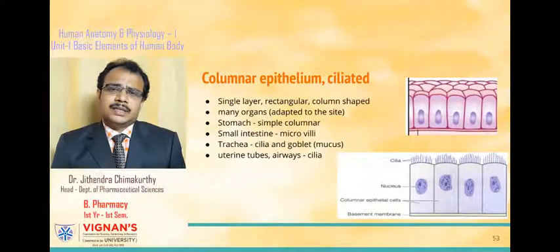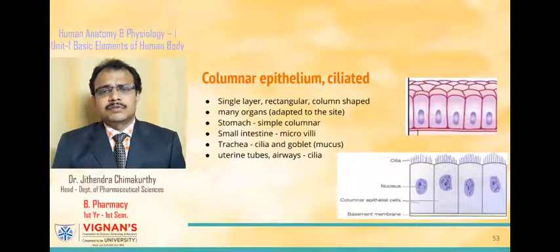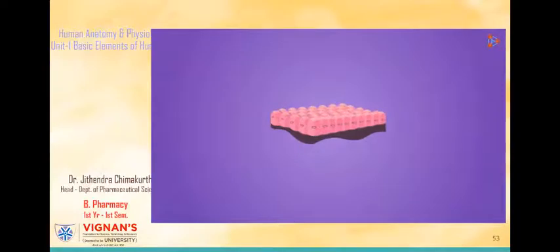The columnar epithelial cells lining the uterine tubes will facilitate the movement of ova towards the uterus. These are referred to as columnar epithelium due to the column-like appearance that they have.